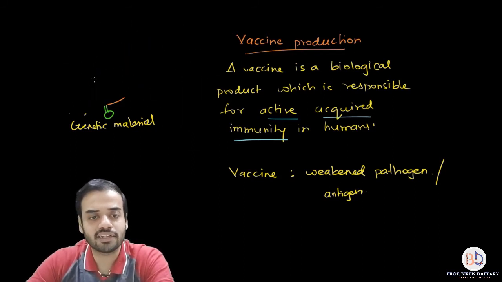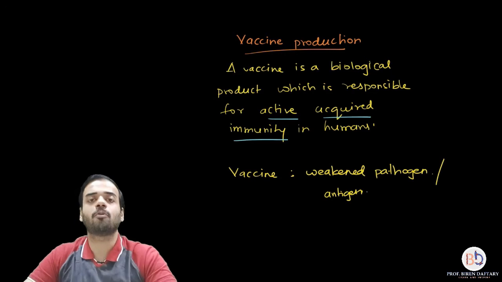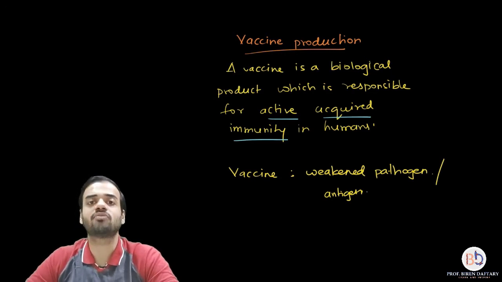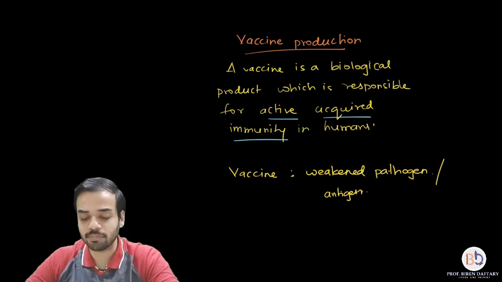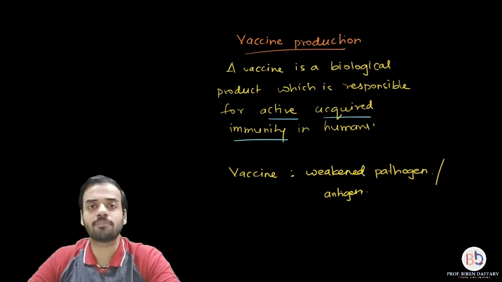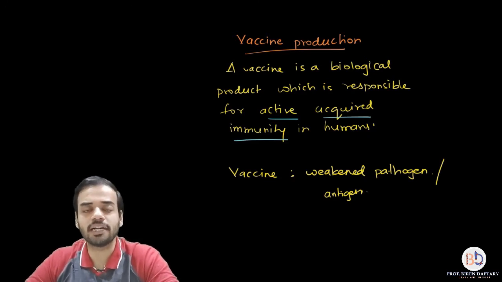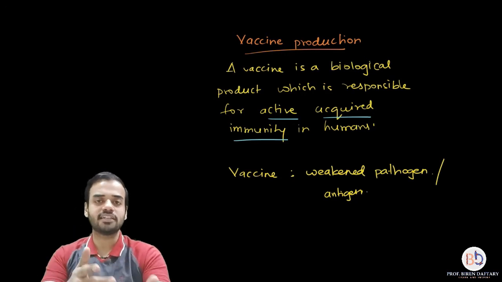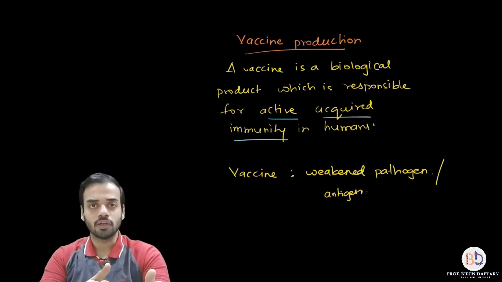Now, how are vaccines important? Vaccines are very, very important because they can eradicate disease. What is the meaning of eradication? Eradication means the disease has been completely wiped off. For example, a disease called yellow fever has been completely wiped off from the planet Earth. At one time, many deaths were caused by yellow fever, but because of a vaccine, it is completely wiped off.